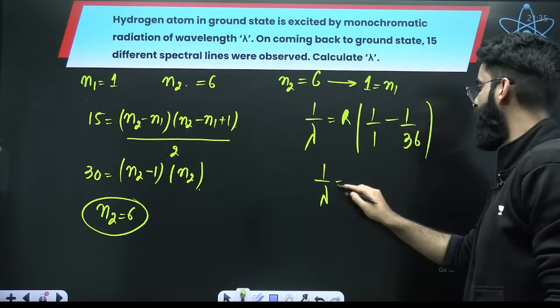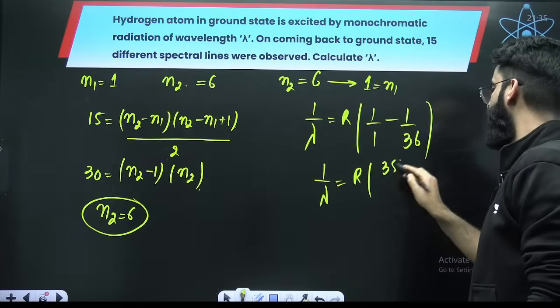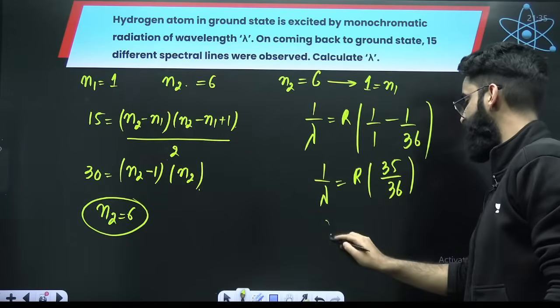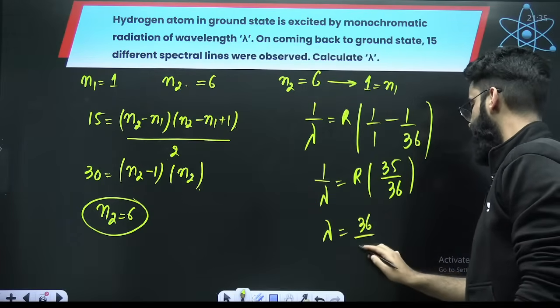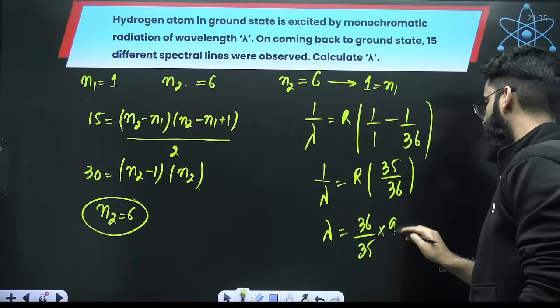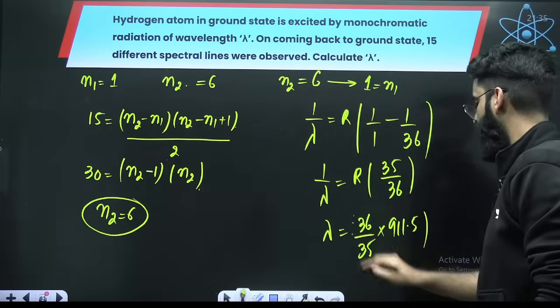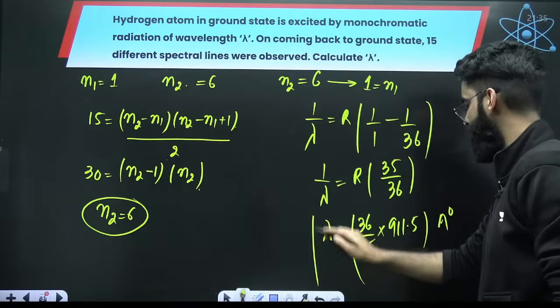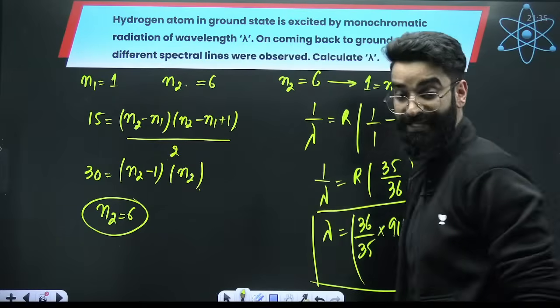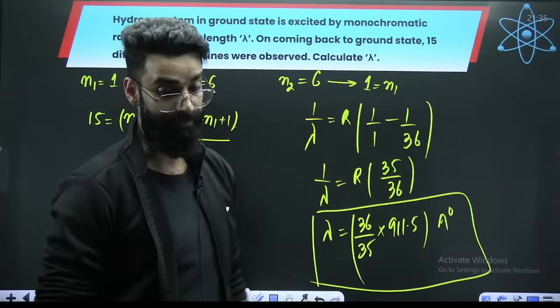So it's 1 divided by lambda is equal to R, it is 35 divided by 36. If I take the reciprocal, so lambda is 36 divided by 35 multiplied by 1 by R. 1 by R is 911.5 and the answer is going to be in angstroms. This is the lambda wavelength emitted, right? I believe this is clear to everyone.